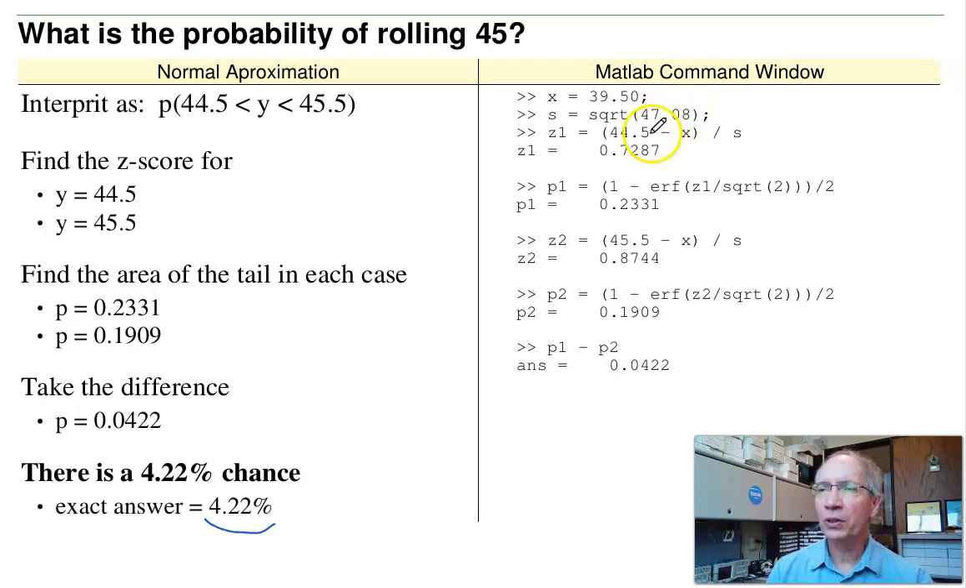The z-score for 44.5 is 0.7287. To find the area of the tail in MATLAB, I use the error function. Area of the tail is 23.31%. You could also use StatTrak, or a table. The z-score for 45.5 is 0.8744. Area of its tail is 0.1909. Take the difference, I get 4.22%. Same answer. So using a normal approximation, I can get the same answer, a lot easier than using convolution.